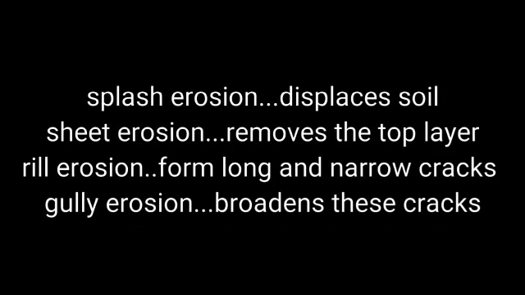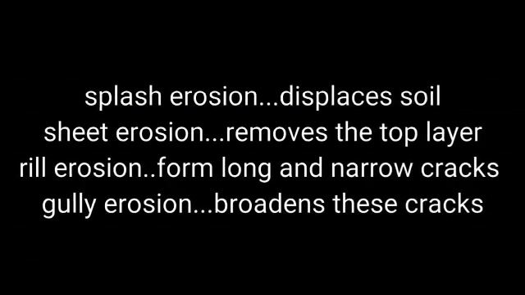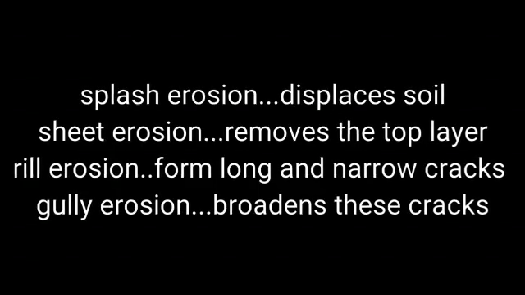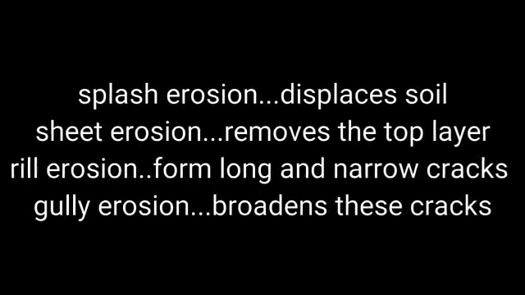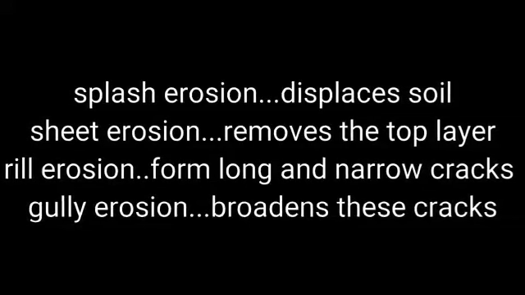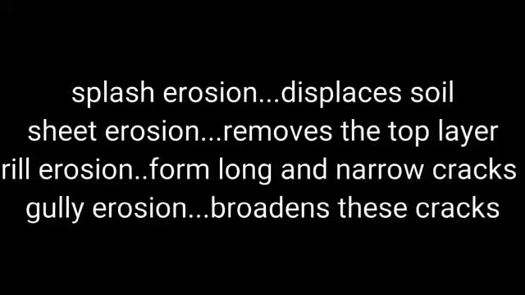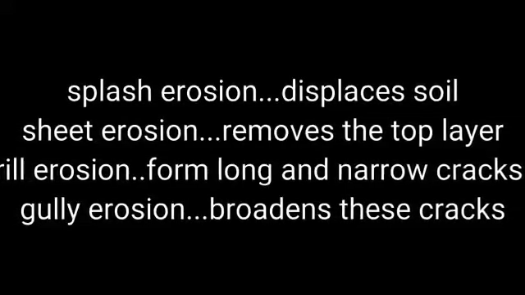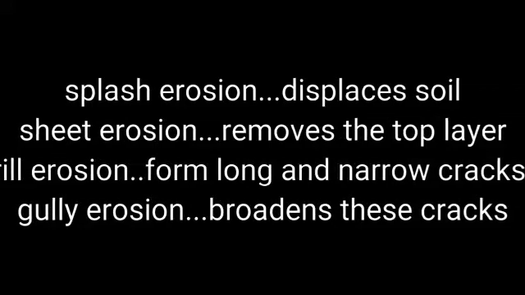There are several ways by which soil erosion takes place due to running water, like splash erosion, where the heavy droplets of rain water fall onto the ground and the soil is displaced from there. Then it is sheet erosion, where the top surface of the earth is removed and it moves along with the running water. Then we have rill erosion and gully erosion.